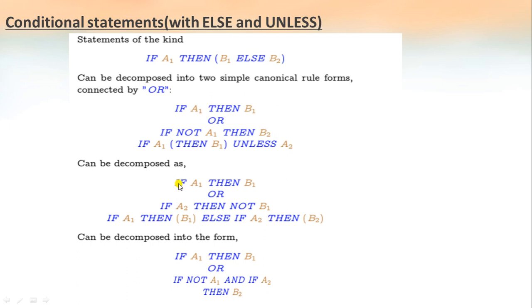The two decomposed statements are: if A1, then B1, or if A2, then not B1. Consider the next statement: if A1, then B1, else if A2, then B2. The decomposed form will be: if A1, then B1, or if not A1 and A2, then B2.